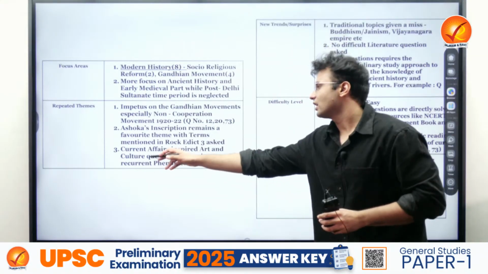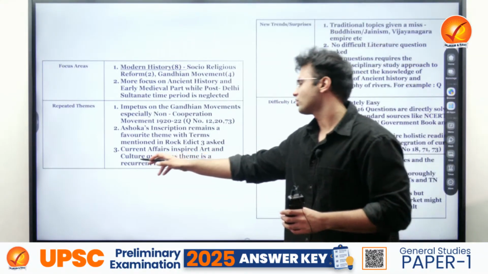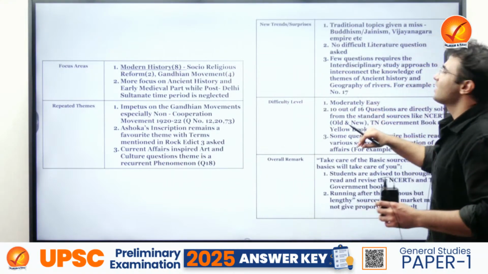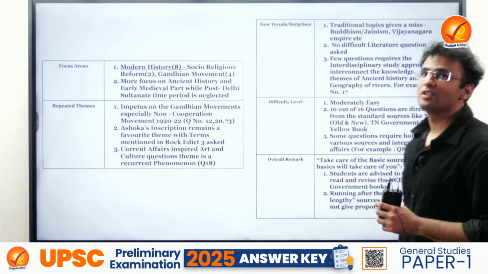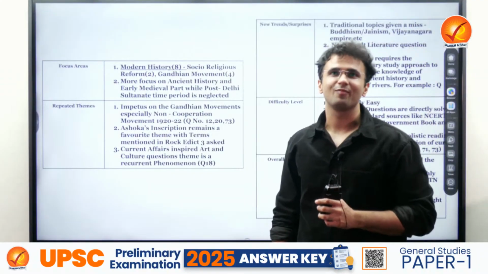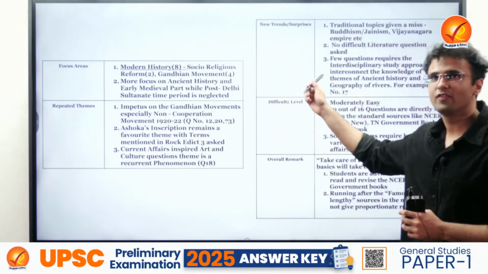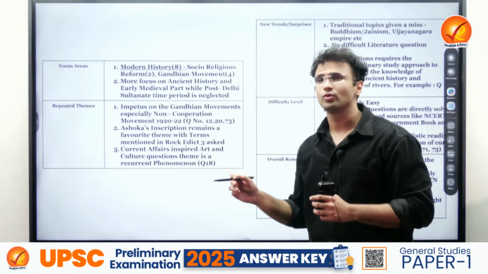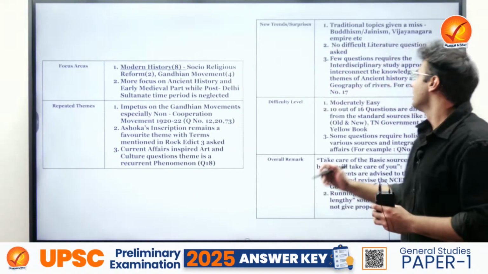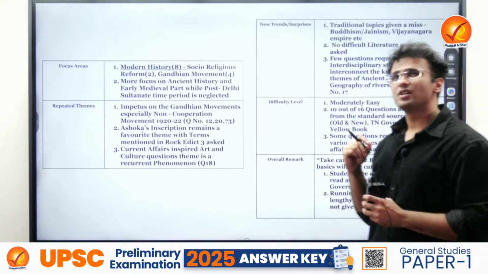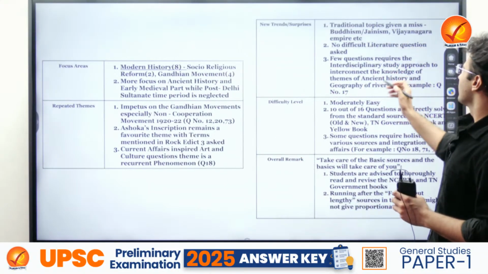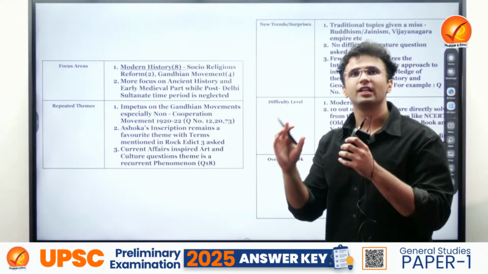Then we know that the current affairs inspired art and culture question was there, and it was just one question. The new trends and surprises are that your traditional themes of Buddhism, Jainism, and the Vijayanagar Empire have not been asked. These three themes used to dominate for the past two to three years. They have not been asked. Then there is not per se a difficult question on literature. A few questions require your interdisciplinary knowledge.